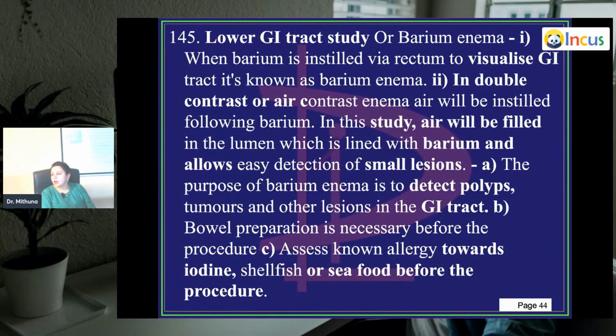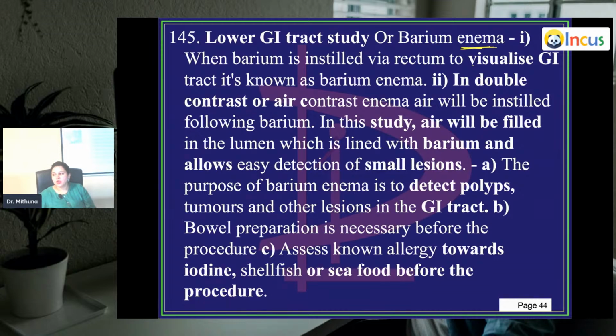Then you have lower GI tract study or barium enema. If you're giving the barium from below, that's called enema. Above, where you're checking the small intestines, stomach and all that area, it's called barium swallow. Barium enema is where you're giving it from down. It's in the name, enema. All you nurses know what enema is. When barium is instilled via rectum to visualize the GI tract, it is known as barium enema.